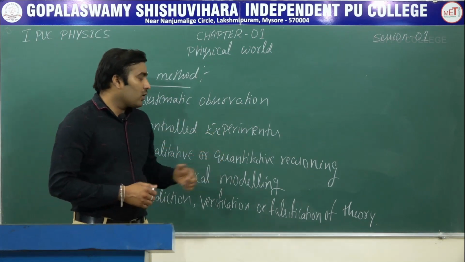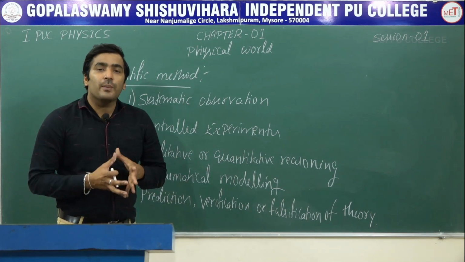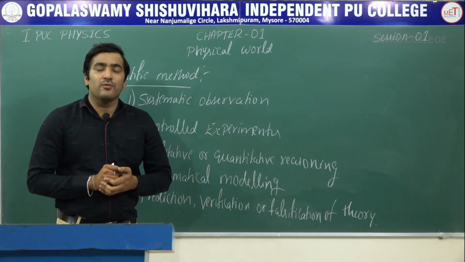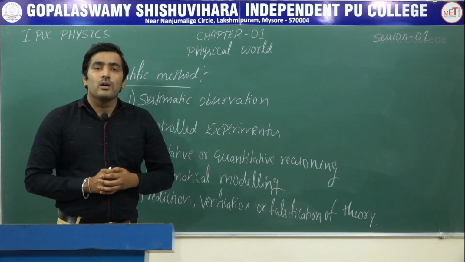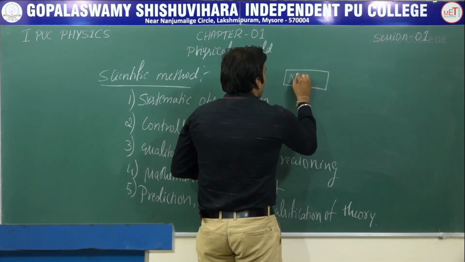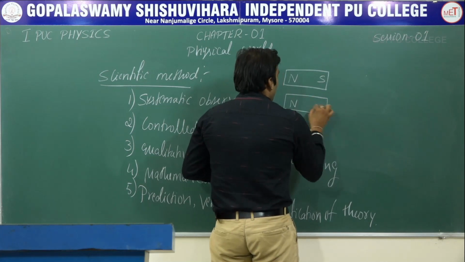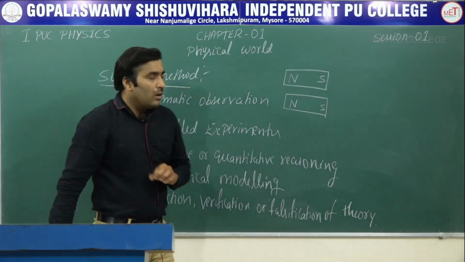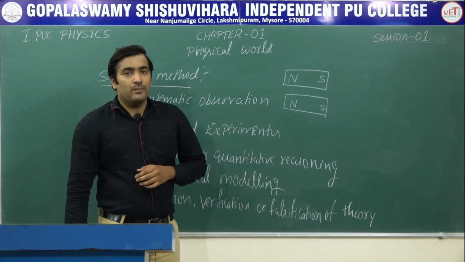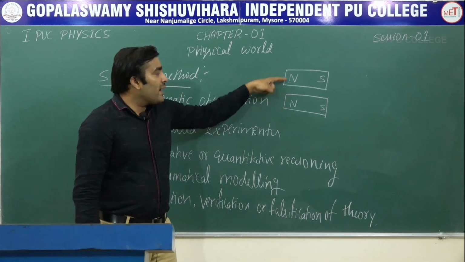Then qualitative or quantitative reasoning. By giving proper reasons for a particular observation, we can understand some of the phenomena. If we give an example for this, we have magnets. Suppose we have 2 bar magnets. These 2 bar magnets may attract or repel. When will the 2 magnets attract?